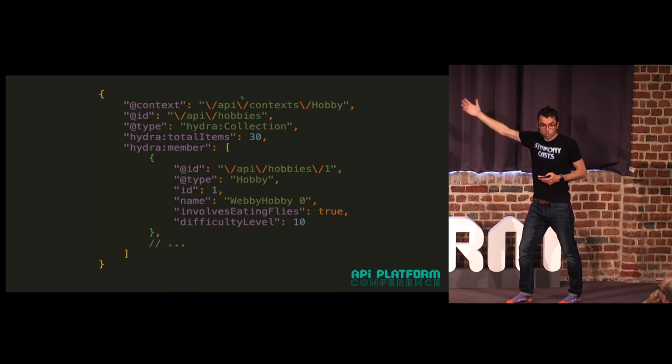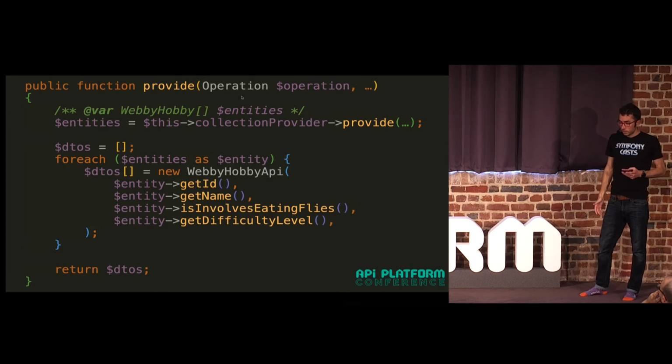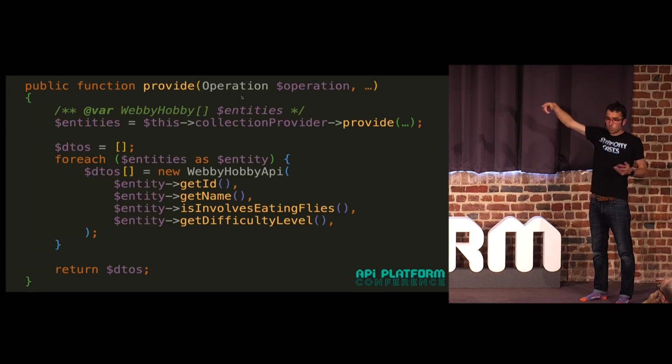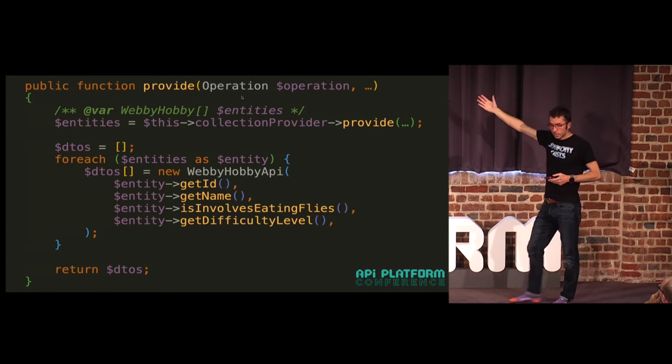That's all the code that we need to do that. And the result is it works. And we can add custom fields now. If we added a custom field, we would just populate it here. If you have some weird custom field, just populate it here. You can use a service if you want to do some calculation. You just set it right here in your provider.